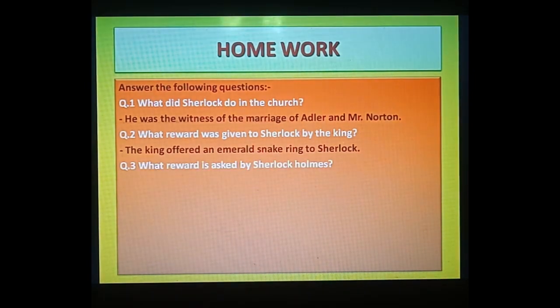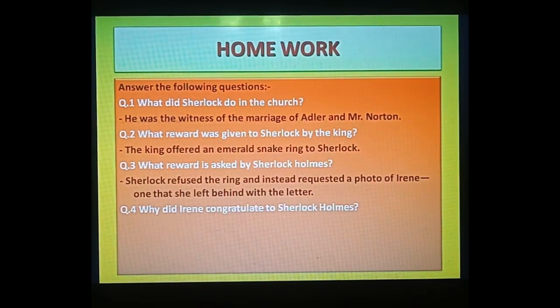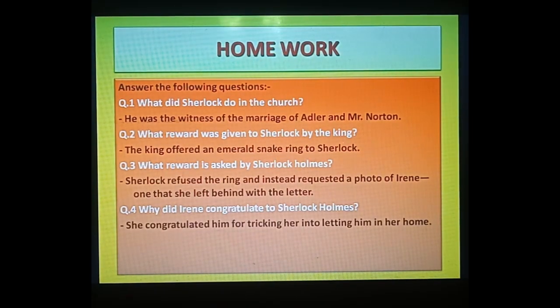No. So in the next question I asked, what reward was asked by Sherlock Holmes? Sherlock refused the ring and instead requested a photo of Irene, one that she left behind with the letter. So that's why he did not take that ring. He took the photograph of Irene Adler. Next one, why did Irene congratulate Sherlock Holmes? She congratulated him for tricking her into letting him in her room.